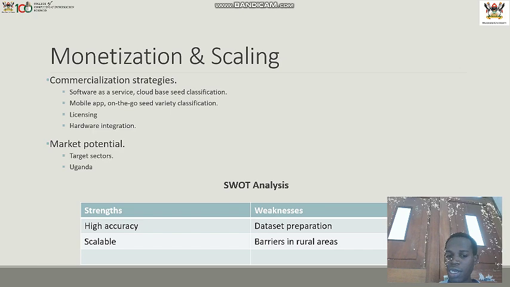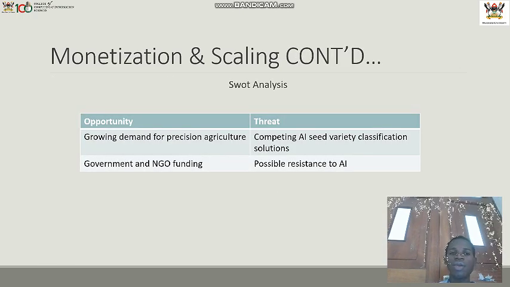So with SWOT analysis, we have strengths like high accuracy. Our model is highly accurate, and the weakness is in the data set preparation. Our model is also scalable, but again we have weaknesses like barriers in rural areas where internet connection can be poor. And then with opportunities, there is a growing demand for precision agriculture, and there are government and NGO funding. However, there are threats like competing AI seed classification solutions and possible resistance to AI by the government.